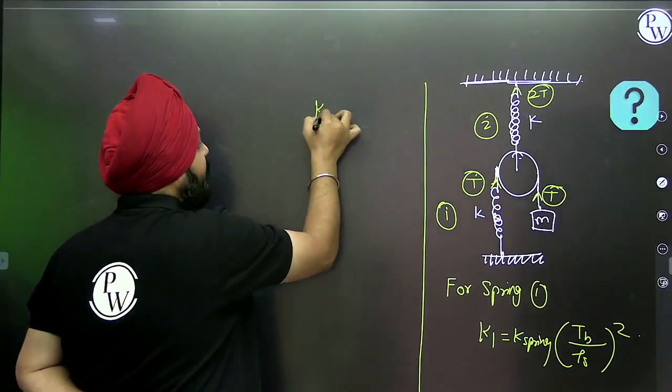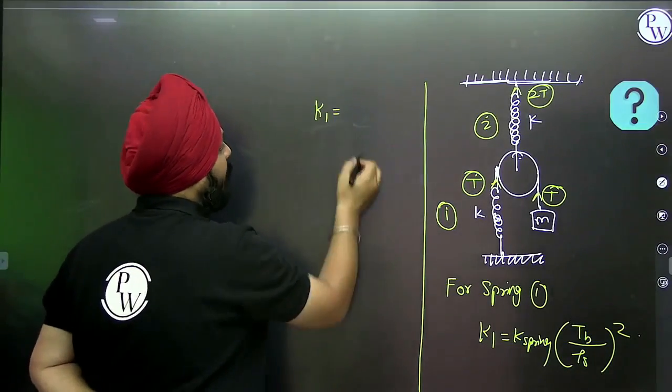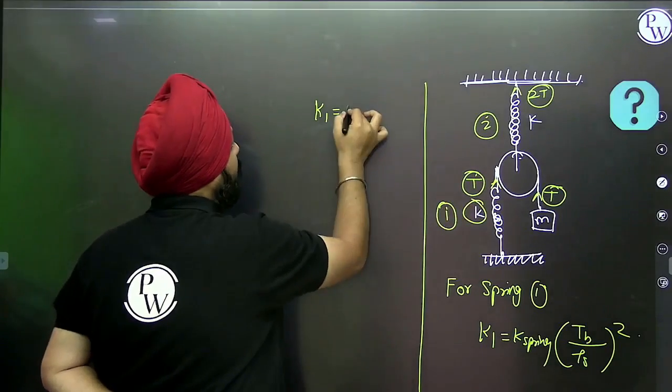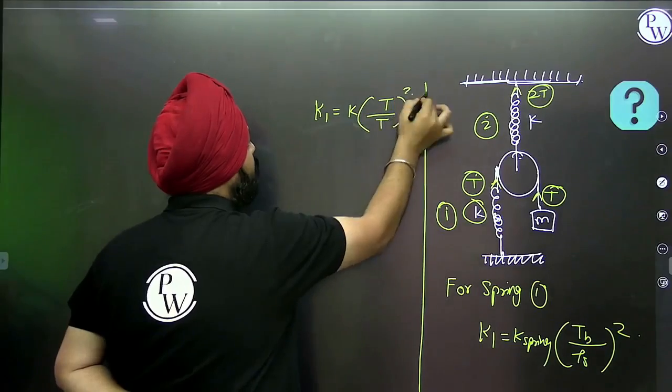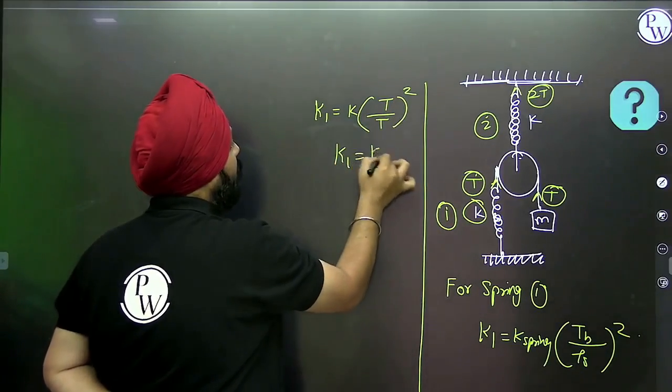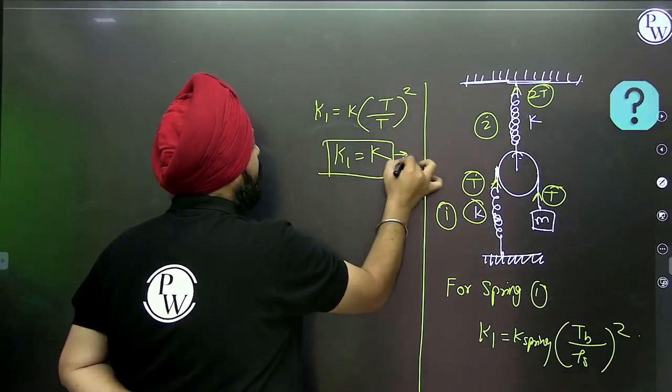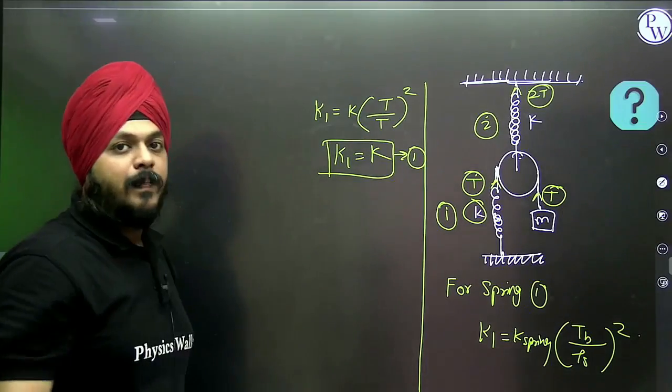So K1 is equivalent to K of spring, which is K, into tension of block T by tension of spring T, whole square. Consider this as equation 1.